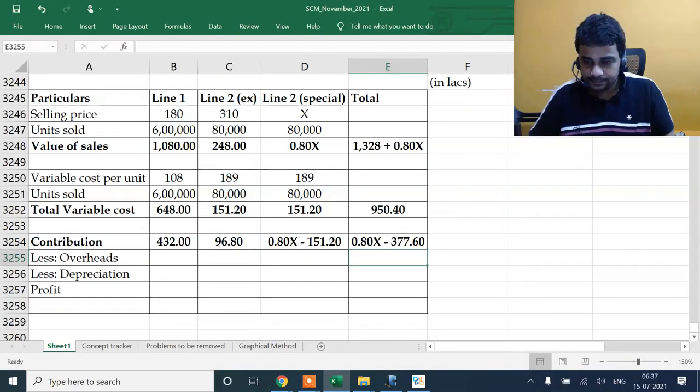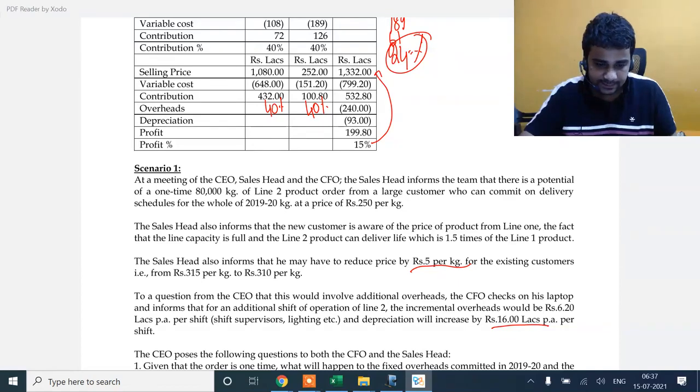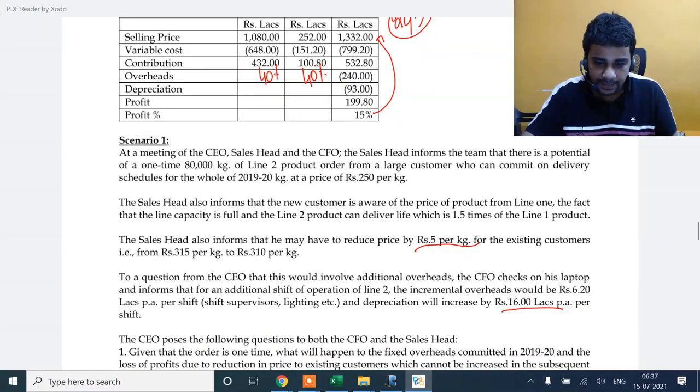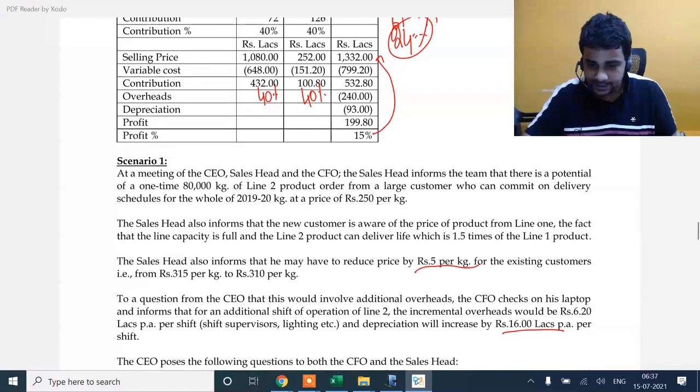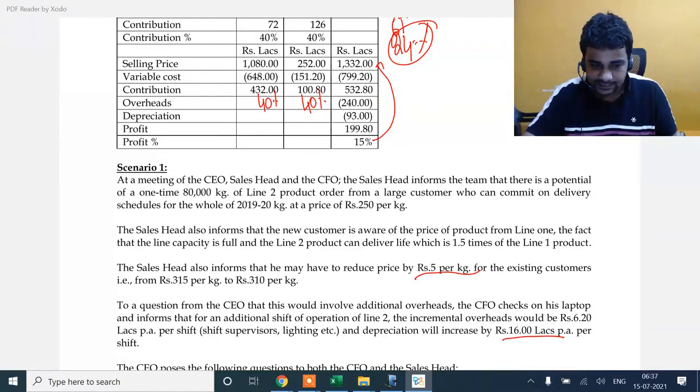Overheads part. Overheads will go up by some 6.2 lakh, an additional shift of operation of line 2. Incremental overheads would be 6.2 lakhs per annum: shift supervisor, lighting, etc. Depreciation will go up by 16 lakhs per annum.